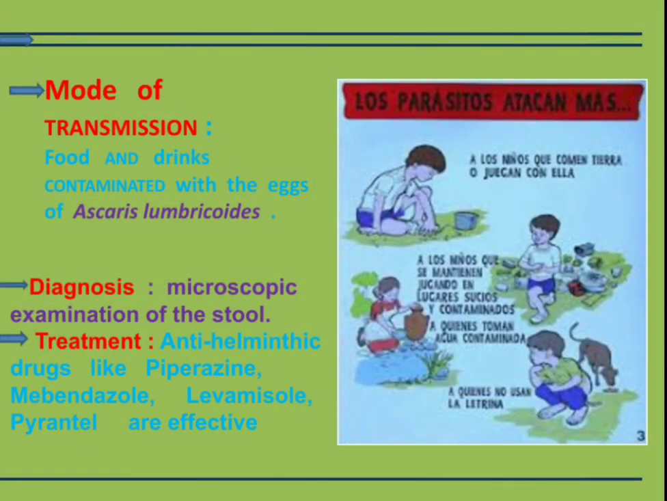The eggs hatch inside the intestine of the new host when they enter the new host. The larvae pass through various organs and settle as adults in the digestive system of that particular human being. Now, what are the diagnostic features, the mode of diagnosis and treatment? The diagnosis can be done by microscopic examination of the stool,